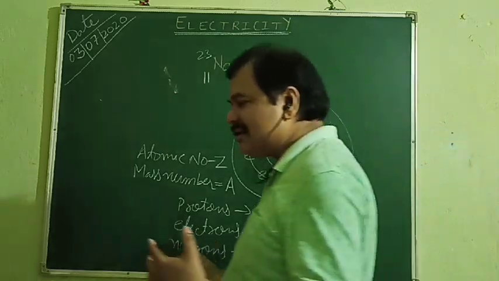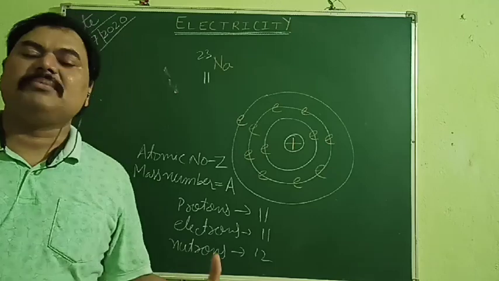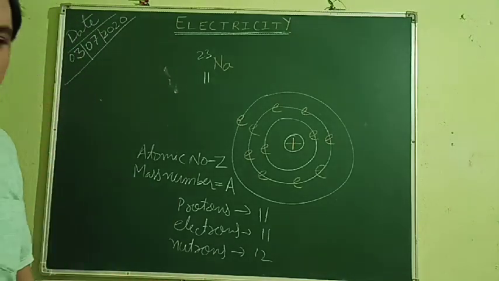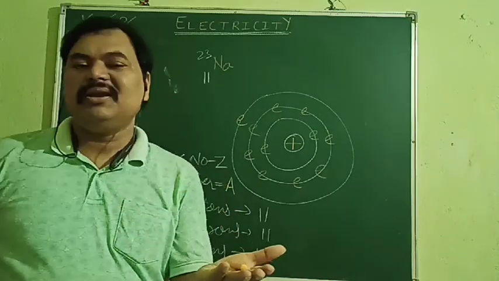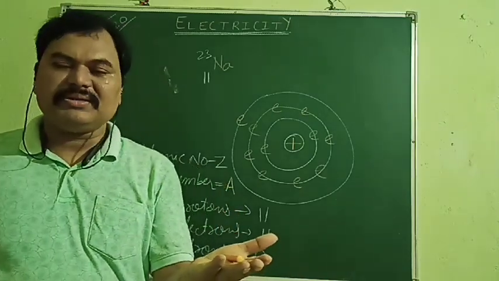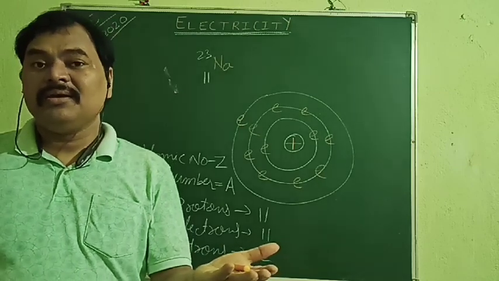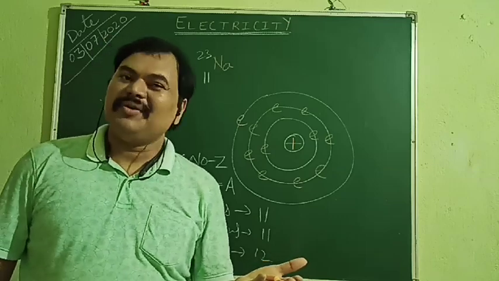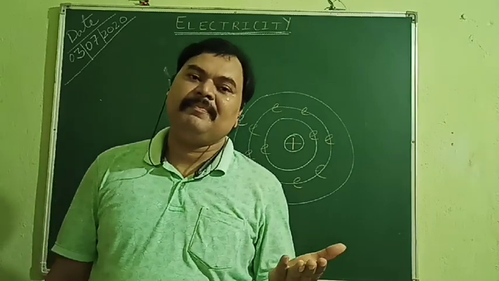Now, we know that it is the law of nature that everything tries to get stability. Even you can see, if I am trying to erect this chalk like this, what you will find? It has fallen. And now, is it falling further? No, not at all. Why? Because its energy has become minimum. So things become stable when their energy is at the minimum level.